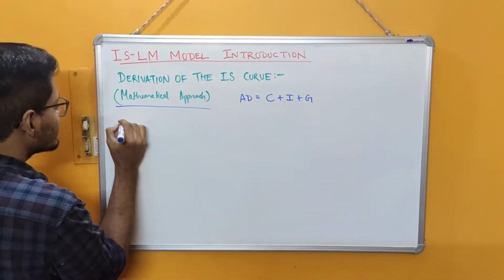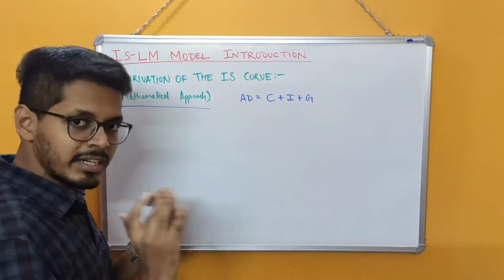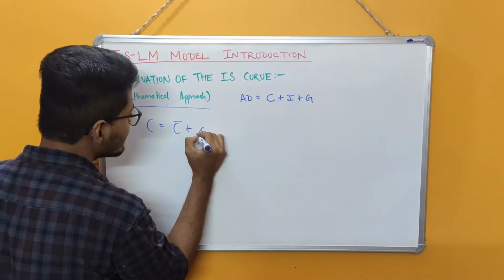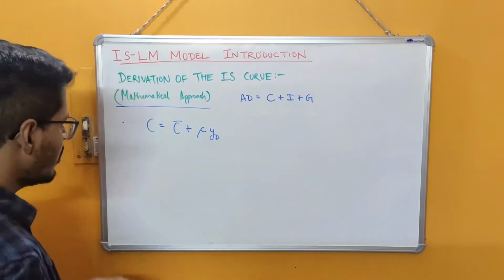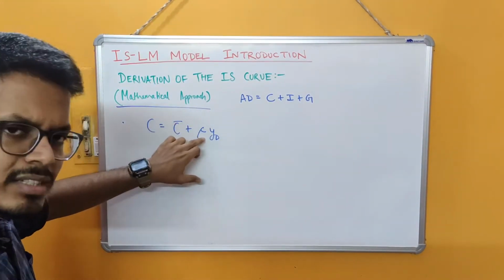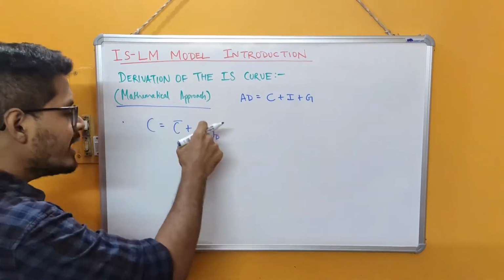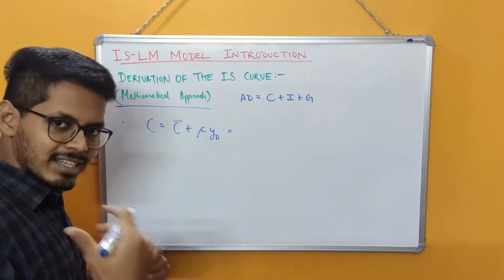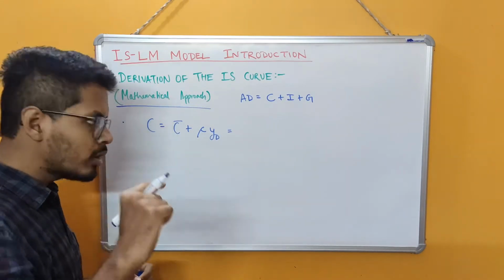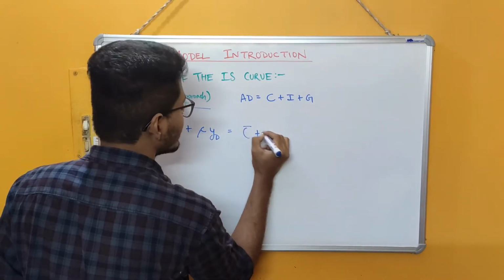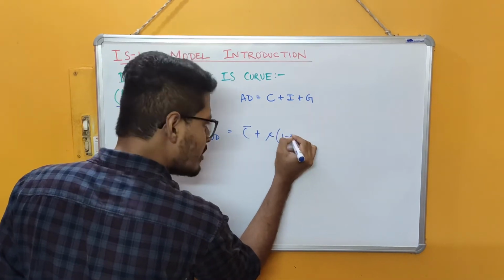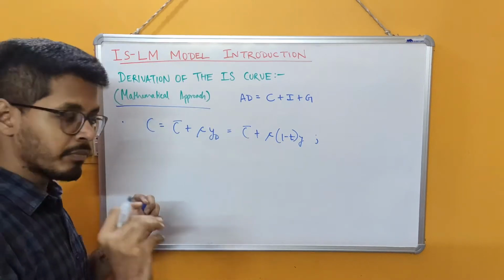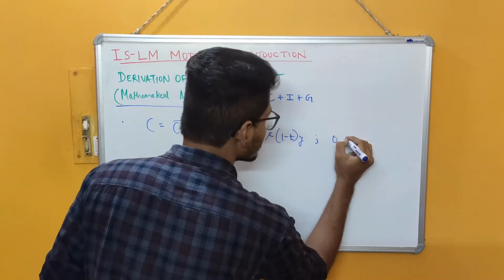Now, as there is the presence of government, there is government intervention in this model. So the consumption will be a function of the disposable income. The consumption will be equal to C bar plus MPC, this small c is equal to MPC, into YD, where YD is equal to the disposable income. Now, if we consider a progressive taxation system where the tax rate is equal to small t, we can write this consumption function as C bar plus MPC into (1 minus t) into Y, where this Y is your gross income, the total income, and the t is the proportional tax rate.